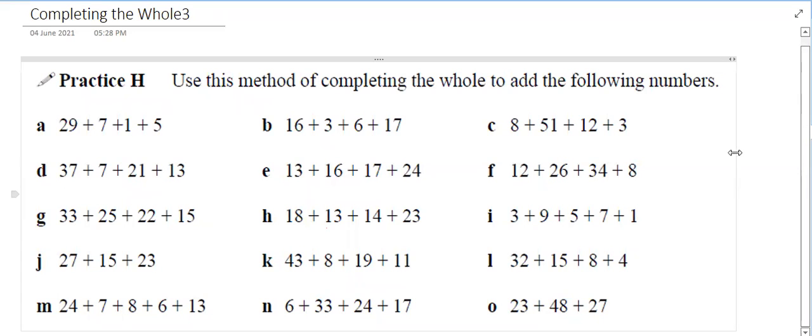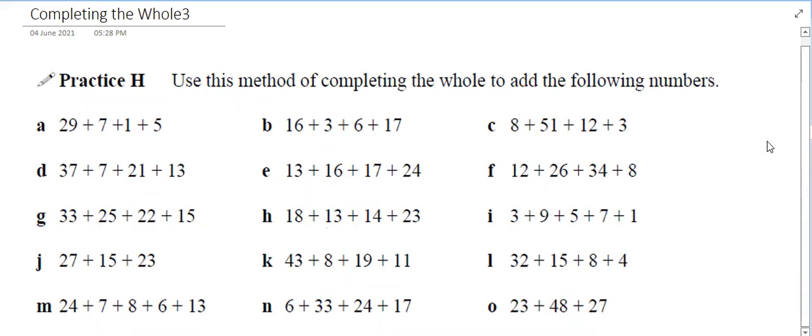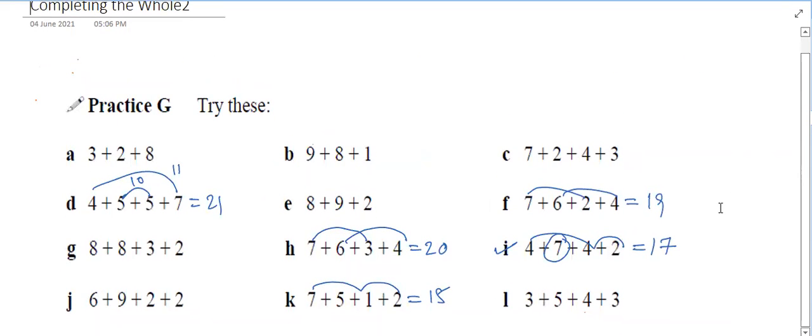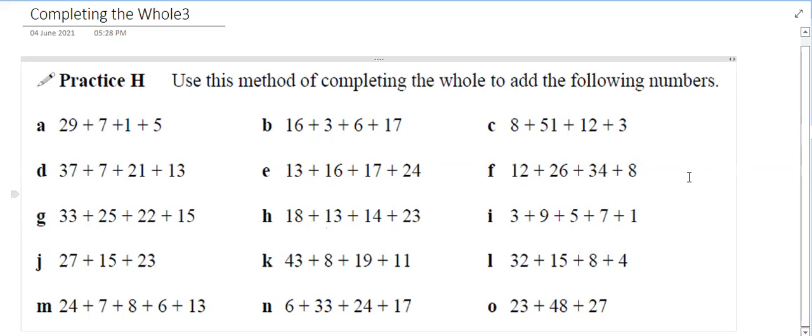Here also we are completing the whole, not only making tens, we can also make 10 multiples, right? Because in the previous exercise, all were 1-digit numbers only. That's why we completed tens first. But here there are 2-digit numbers also. That's why we will complete 10 multiples first, and later we will add the remaining numbers.